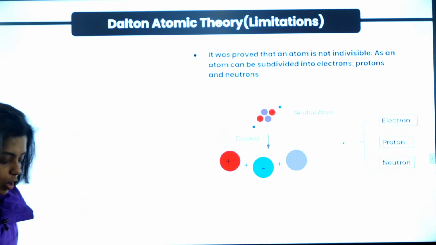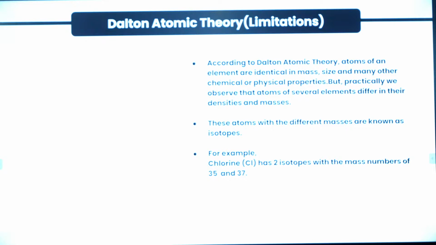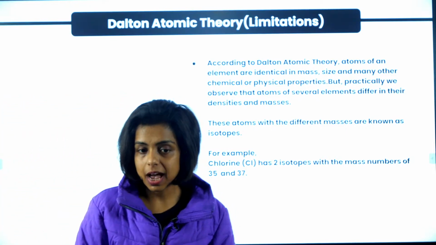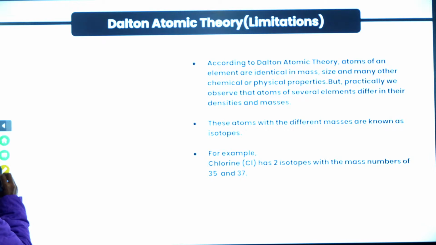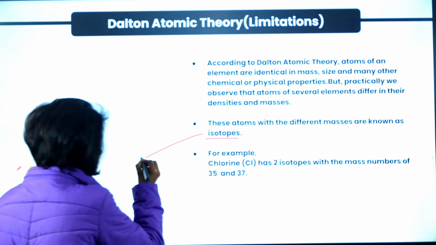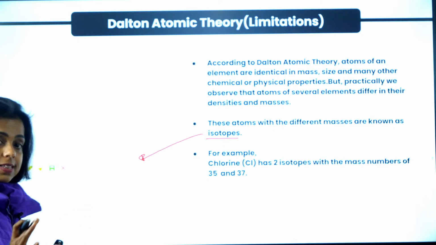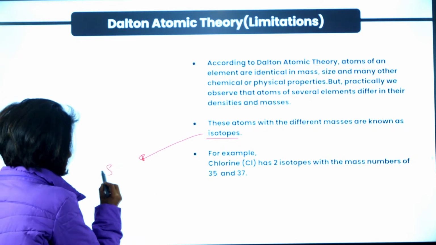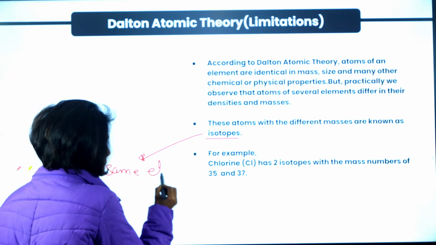So the discovery of subatomic particles and of course the discovery of isotopes. What are isotopes, guys? Atoms of the same element. That means atomic number is same. Same element, but mass is different.